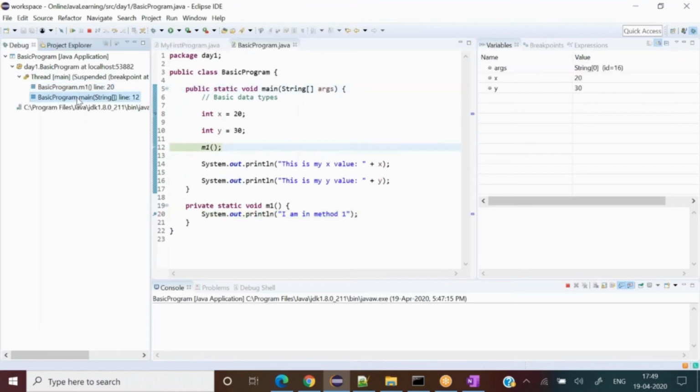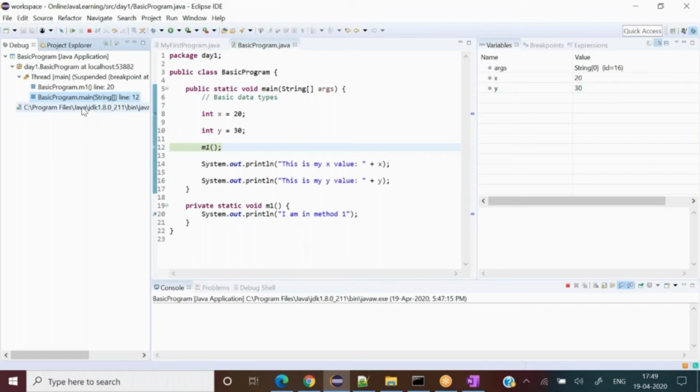See over here, what I'm trying to say: when I'm in the main method, you can see the variable part here. Are you seeing my cursor? I'm hovering over here. So x, y, everything you can see over here. The drawing tool is creating some problem, and I don't want to restart, so I'm not doing that.